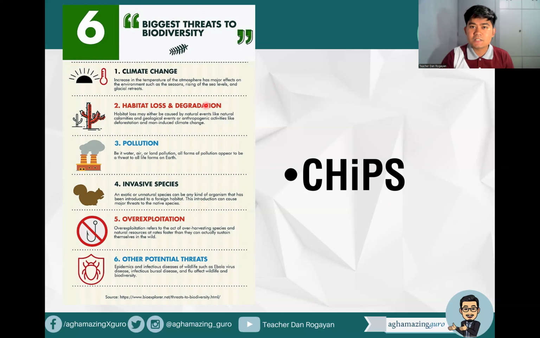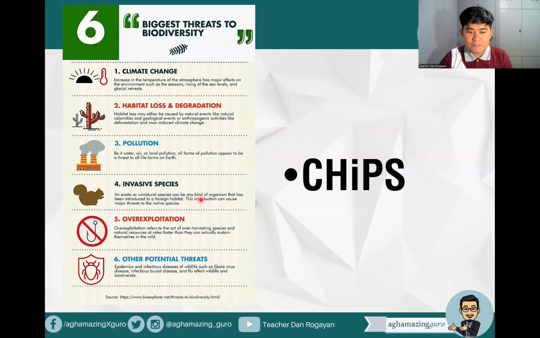Climate change, or the increase in the temperature of the atmosphere, has major effects on the environment, such as the seasons, the rising of the sea levels, and glacial retreats. Secondly is habitat loss and degradation. Habitat loss may either be caused by natural events like natural calamities and geological events, or anthropogenic activities or man-made activities like deforestation and man-induced climate change. Then, followed by pollution, be it water, air, or land pollution, all forms of pollution appear to be a threat to all life forms on Earth.